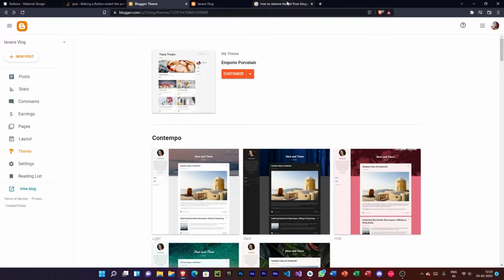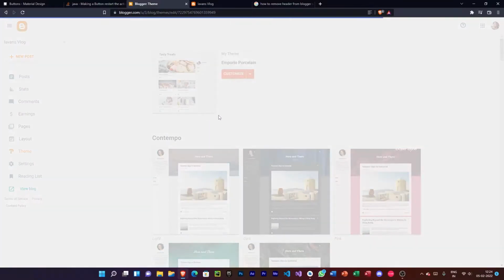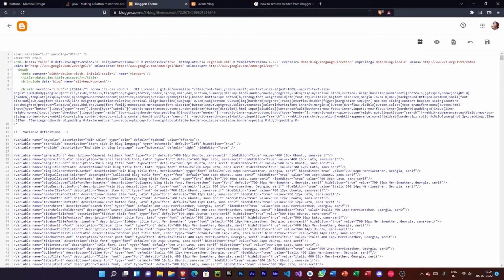But somehow I got a tutorial here. What they're saying is we need to edit the HTML file. So let's do that by clicking here and clicking edit HTML. And once you do it, we have this HTML and CSS file. So from here we need to locate the title which is being displayed.